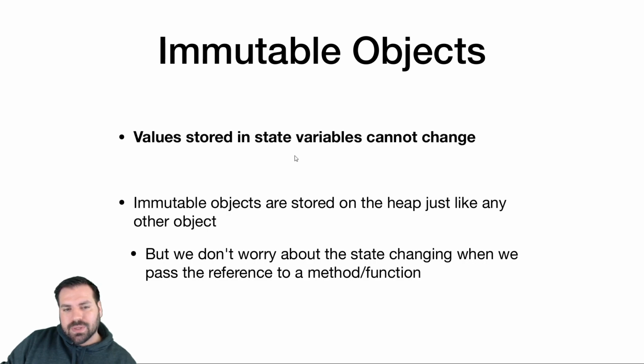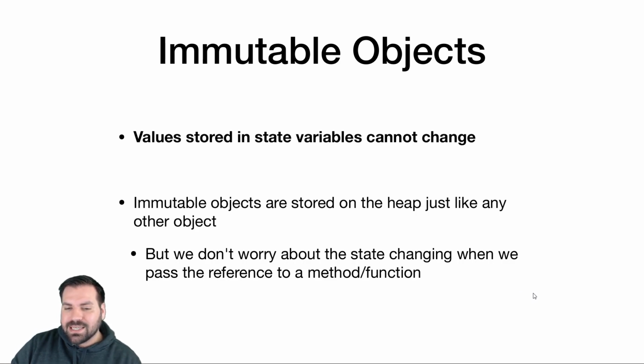Okay, so the state variables can't change. That's immutable objects in one sentence. That's what they are. The state variables cannot change. They are all values, with val, not var. Other than that, they're just regular objects. They go on the heap just like any other object.